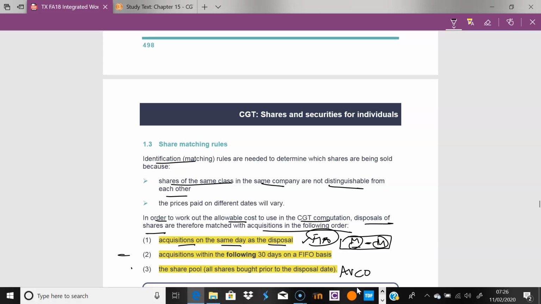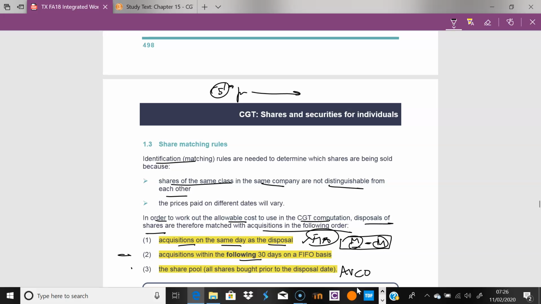This one here, acquisitions within the following 30 days on a FIFO. So what we're saying here is that if you buy shares, say on the 5th of January, after matching on the same day, you also want to match these shares with the next 30 days. And I'll talk about that in a second. The whole idea is you would look for 30 days and say, well, these shares that I bought here, I want to match them with the acquisition of shares over the following 30 days.